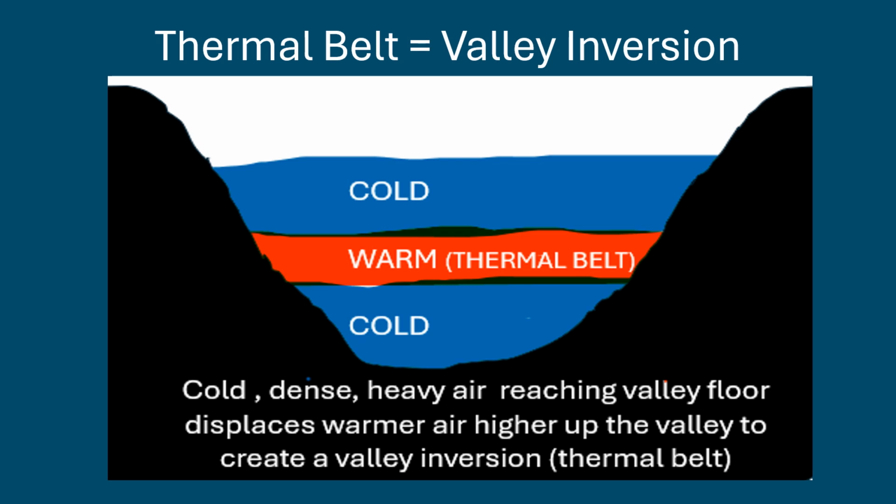The warmer air that was previously on the valley floor is pushed higher up into the valley to create a valley inversion, and in this case we call the valley inversion a thermal belt, which is simply a layer of warm air inside of the valley where the temperature increases with an increase in altitude.